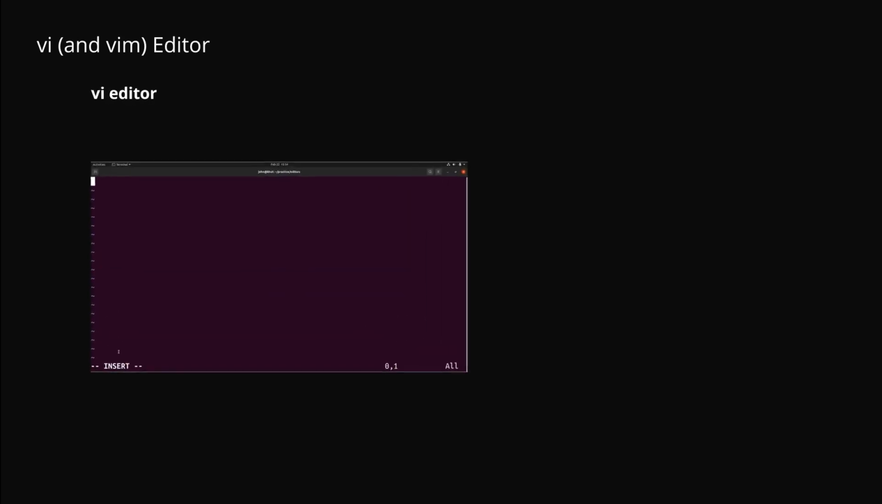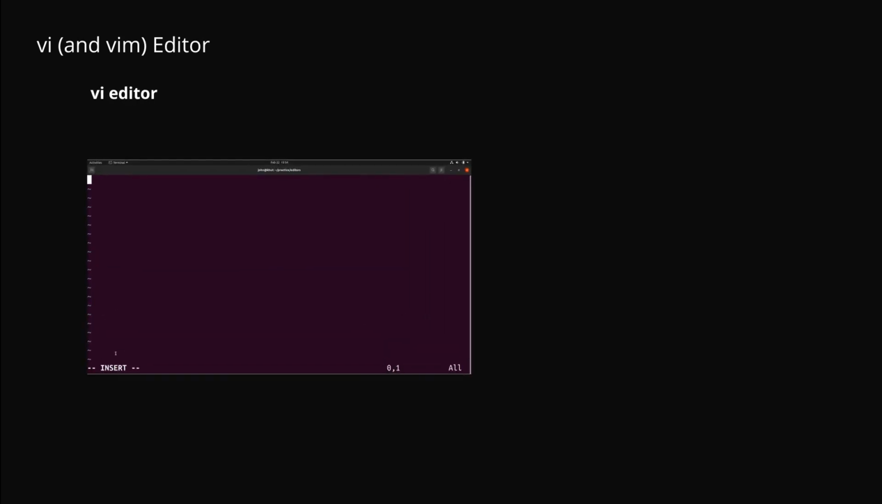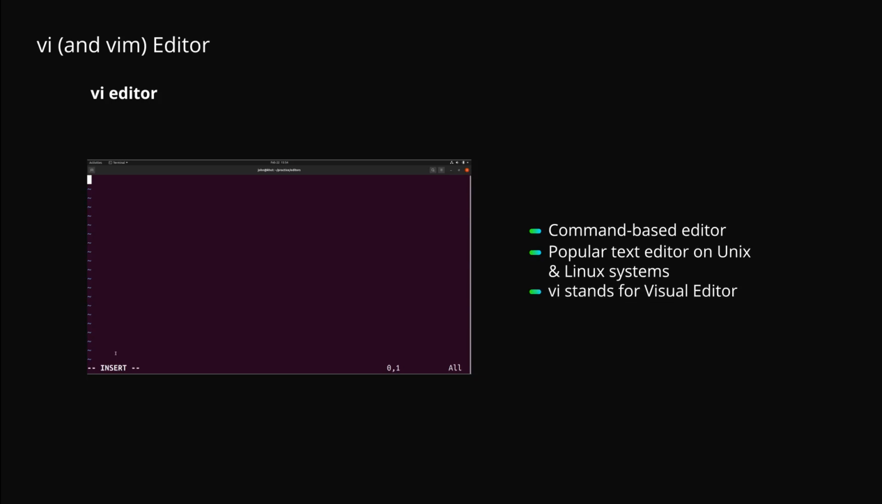Well, almost in all Linux distributions, there is a text editor called VI, and it is command-based. It was a popular text editor on BSD Unix, which continued to be used in other Unix and Linux systems. VI here stands for Visual Editor. Then again, Linux users just use the term VI and hardly care about what VI stands for. Actually, we have an advanced version of it called Vim, which stands for VI Improved.